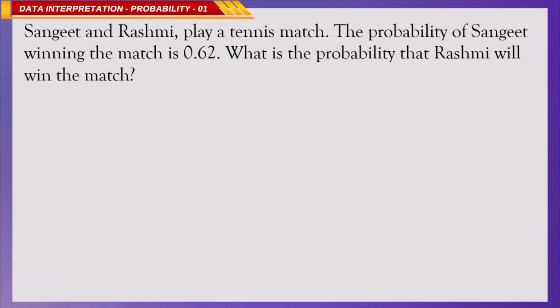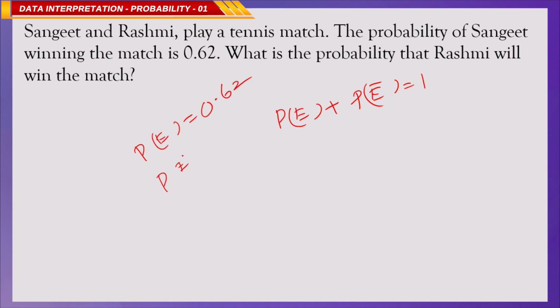Already you know that P of E plus P of E bar is 1. So, what is the given information? P of E is given as 0.62. You have to find P of E bar.